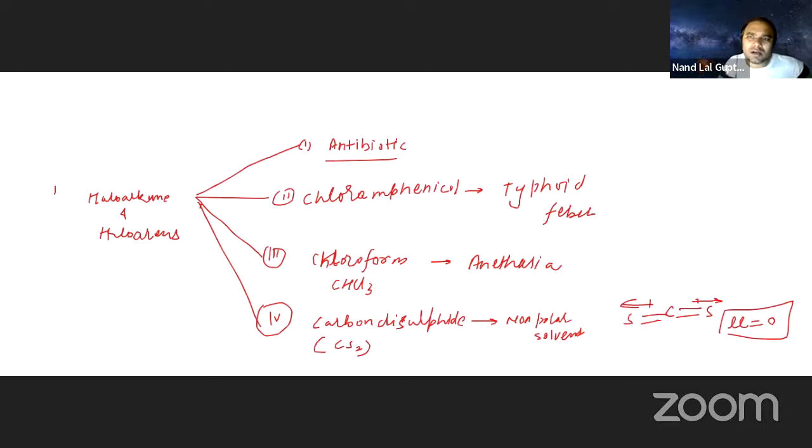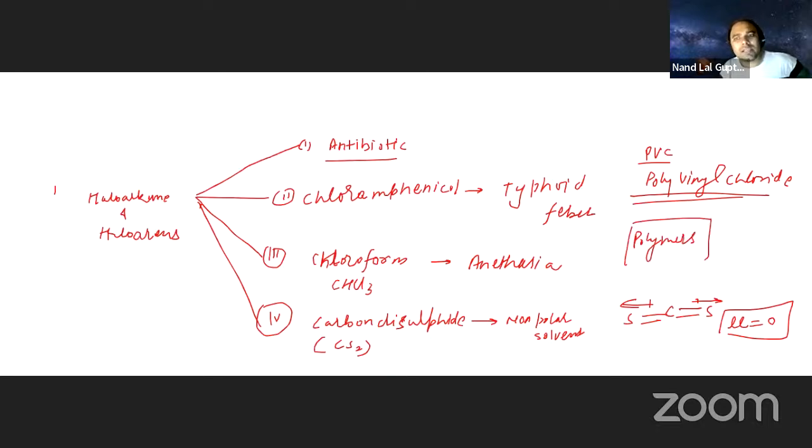Have you heard about PVC? Polyvinyl chloride. So what is polyvinyl chloride? It is a halogen compound. Whatever polymers you are using at home are generally halogen substituted hydrocarbons.